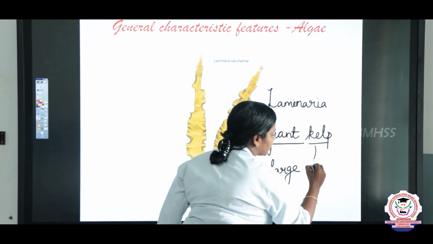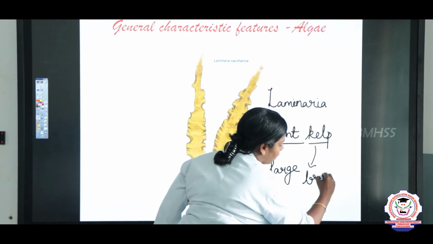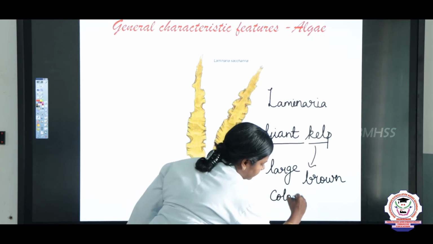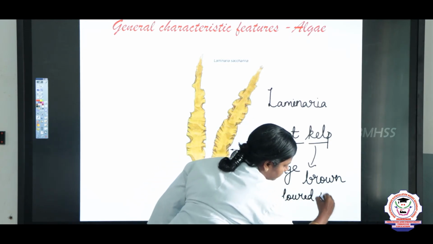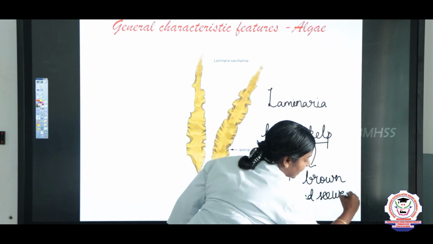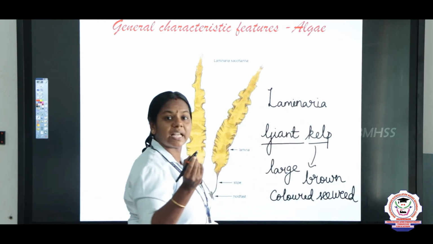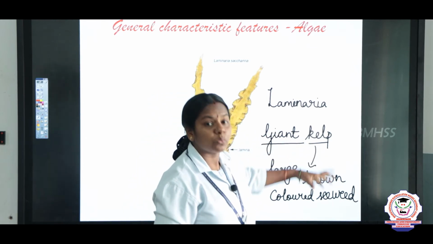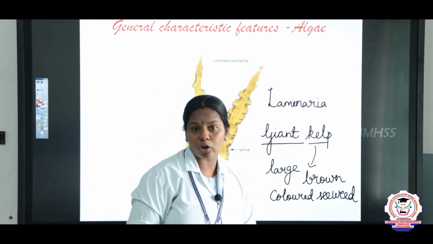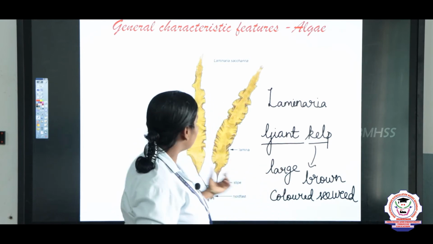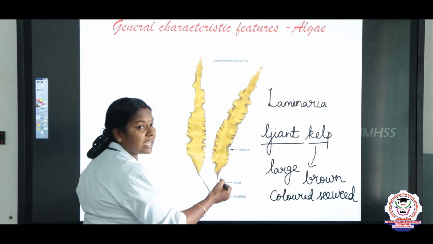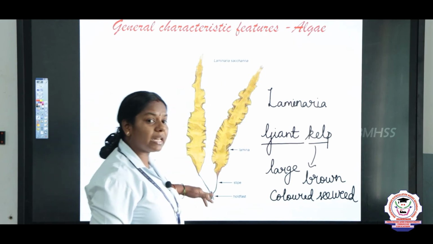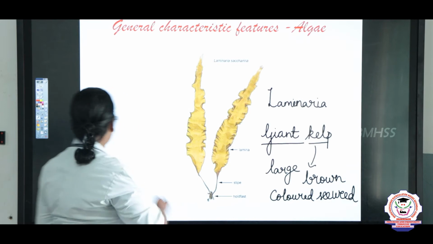and kelp refers to the brown colored seaweed. Weed means what, children? Kalai chedi, right? We say it as a weed. So it is a giant kelp which we can see in the marine water bodies. It is large, brown in color, right? And when compared to other algae, they are very large in size. So example is Laminaria.